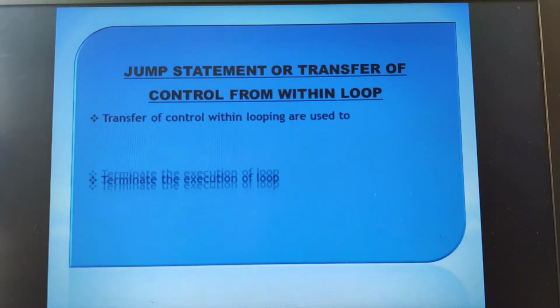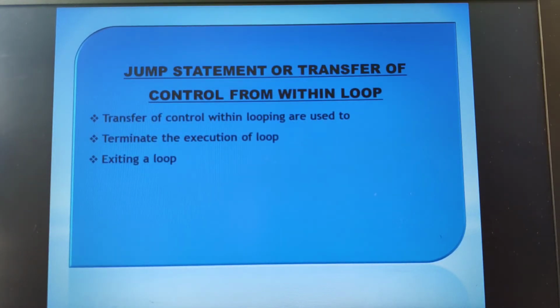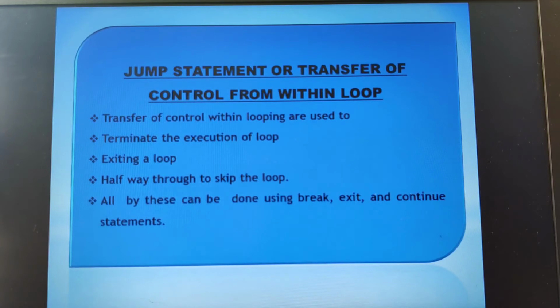So therefore these three are the purposes why we need to study the jump statements, and all these tasks we can accomplish by using the three different kinds of jump statements, that is the break statement, exit and the continue statement. These statements will help you transfer control within the loop, terminate the execution, as well as exit the loop, plus skip an iteration halfway through the loop.